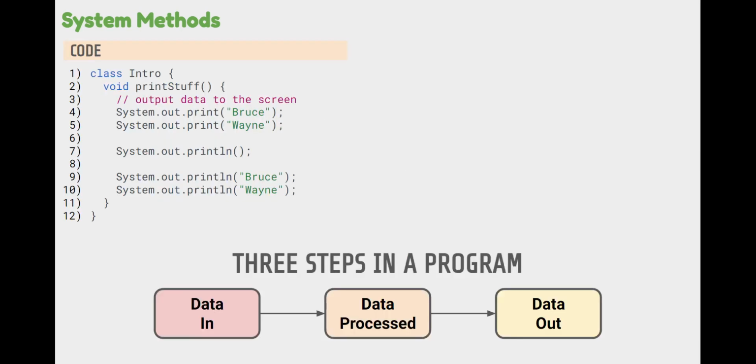So here you see that program that we went through in our notional machine. Take a look at it and decide which of these three steps you think that we are using in this program. Now, we don't have data into this program anywhere. We're not really processing any data either. All we're doing is moving data out. We're moving data to the screen. So we just have that third step, that data out. And we use the print and println methods to get that data out to the screen. So let's take a closer look to see how methods work.